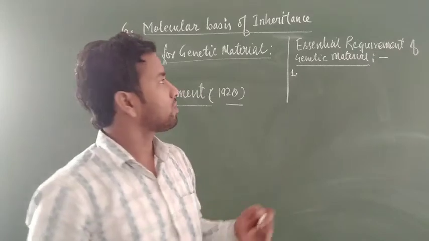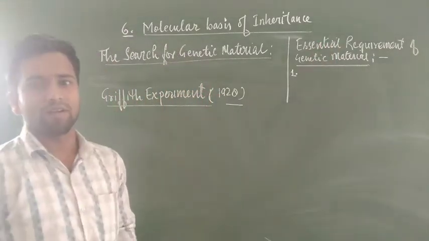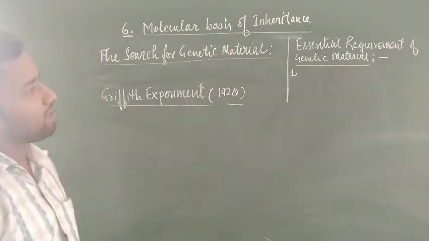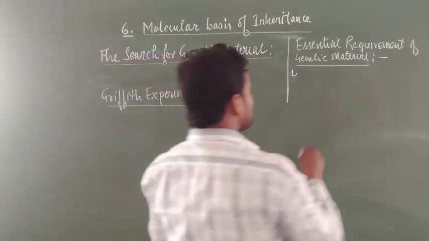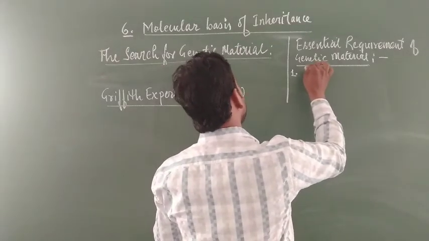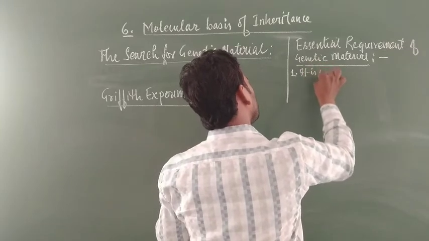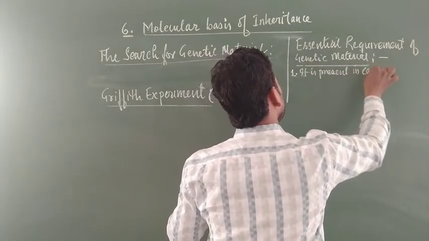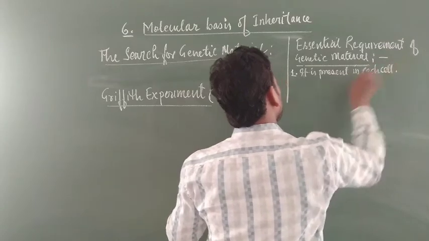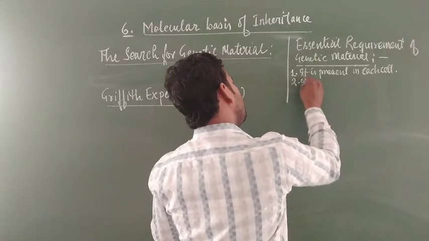So this topic is the essential requirement of the genetic material: what is the essentiality needed for genetic material. The first criterion is that genetic material is present in each cell. Second, it is present in each organism.